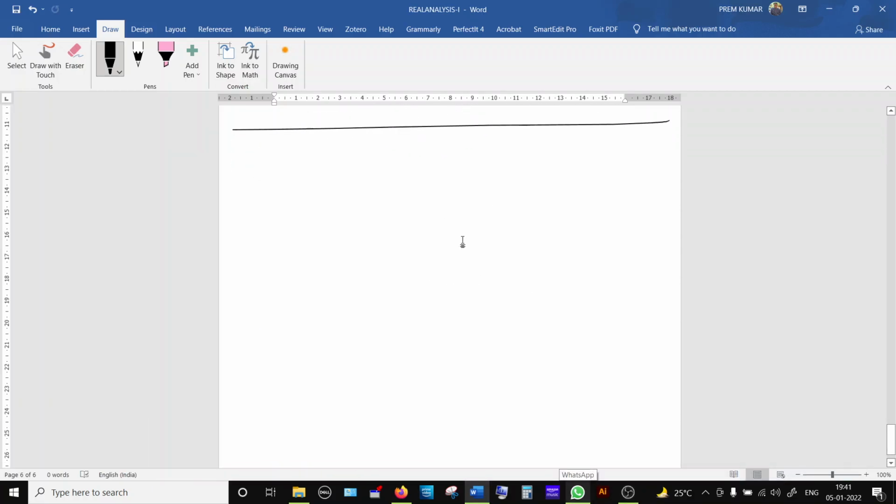Now, under the topic reformulation, we are going to study a new theorem, which we have not studied in the previous chapters. The real valued function f is continuous at the point A in R if and only if